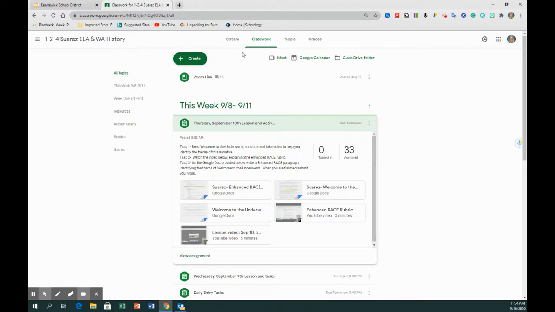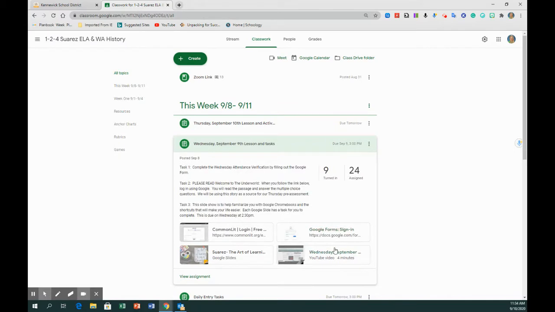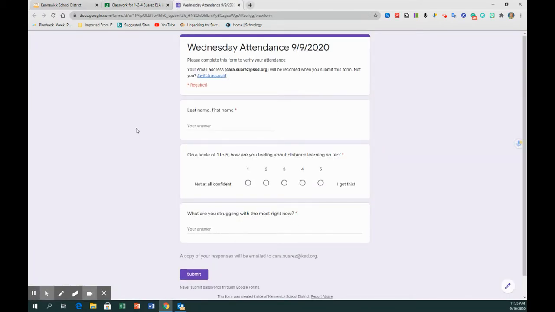Even Wednesdays, we are taking attendance. Your student should have something to do every Wednesday to take attendance. For instance, for my class, every Wednesday, there is going to be a Google form that your child needs to fill out. This is so simple. It's an attendance form. They put their last name, first name, how they are feeling, what they are struggling with, submit. That's as simple as it is for them to get marked present on a Wednesday.